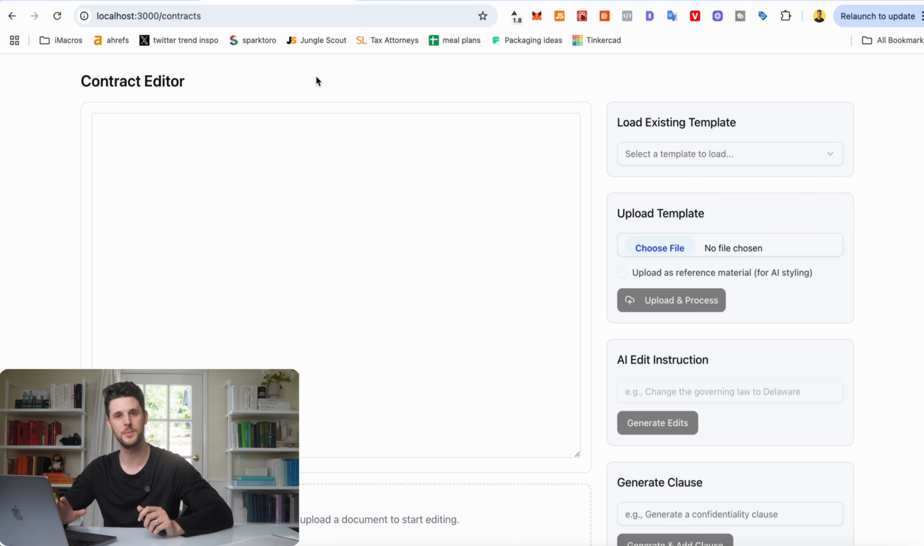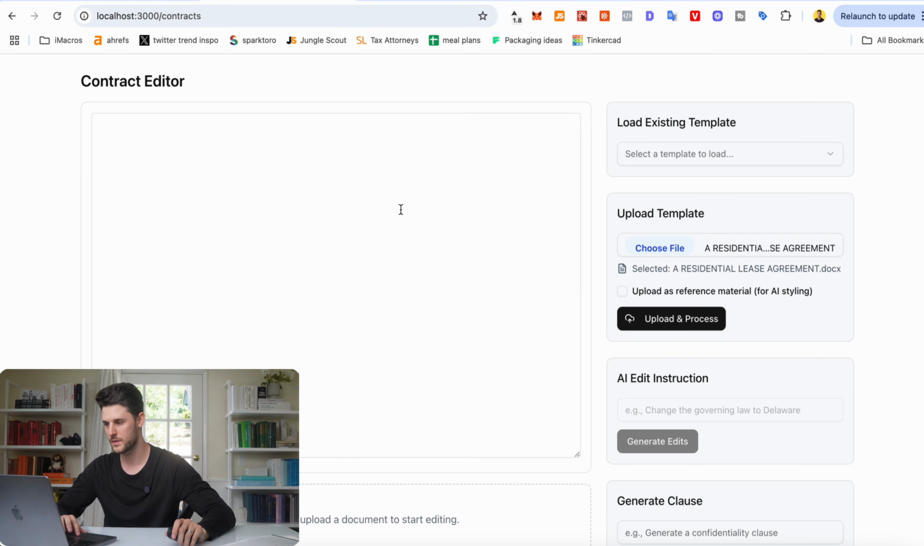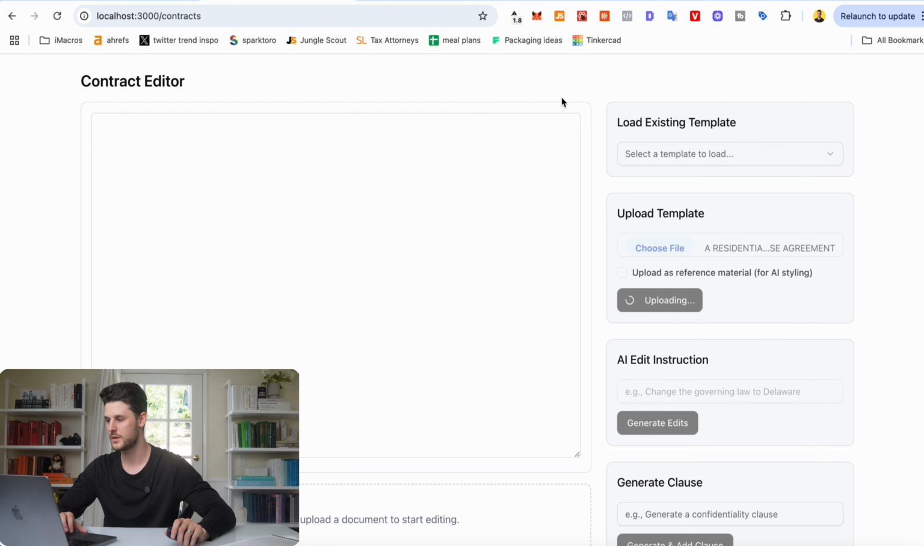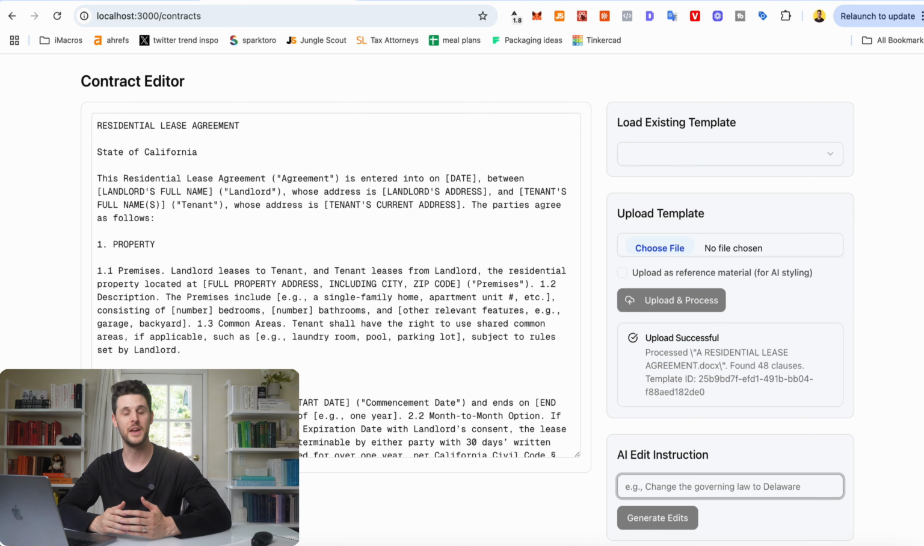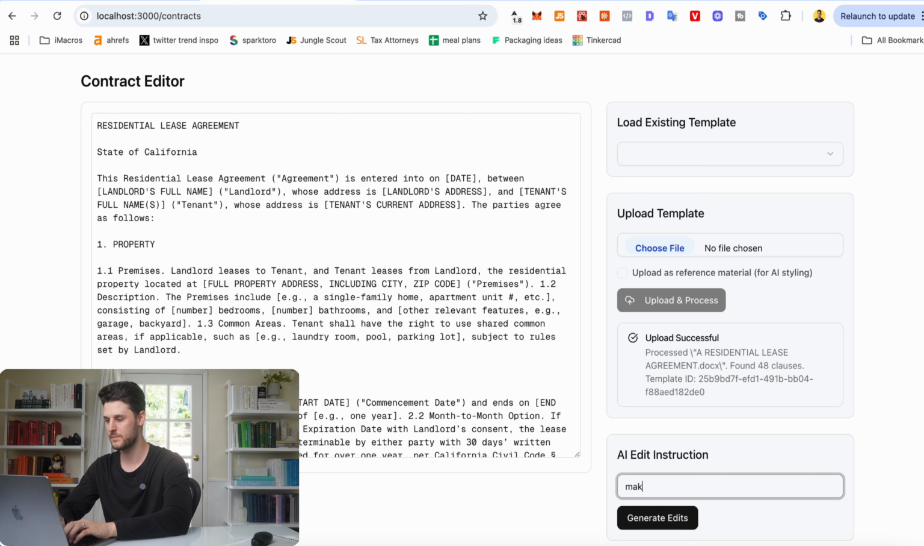This app is like ChatGPT for legal documents. First, you'll want to choose the file you want to edit. Click Upload and Process. Now let's try typing, make landlord Eric Lam.